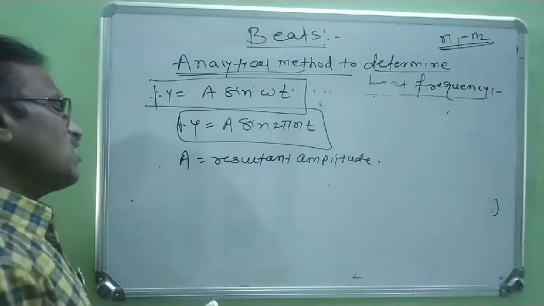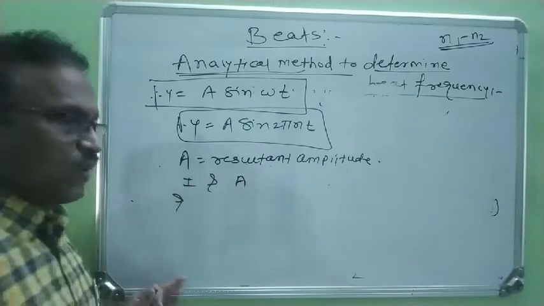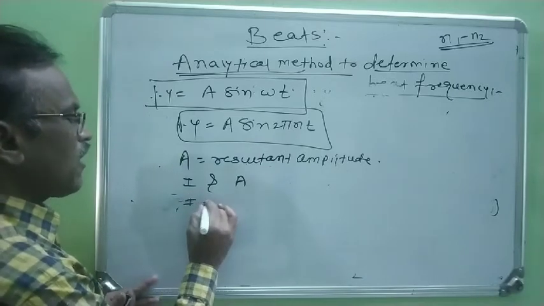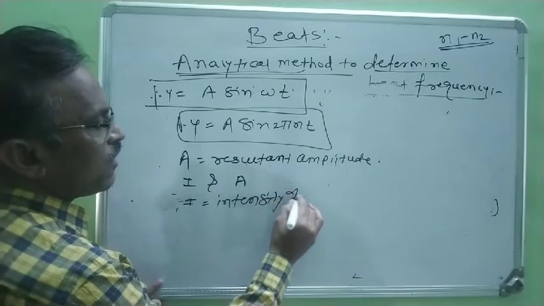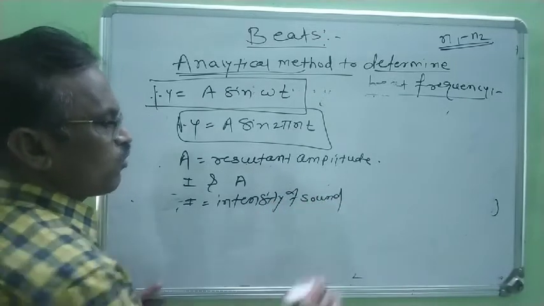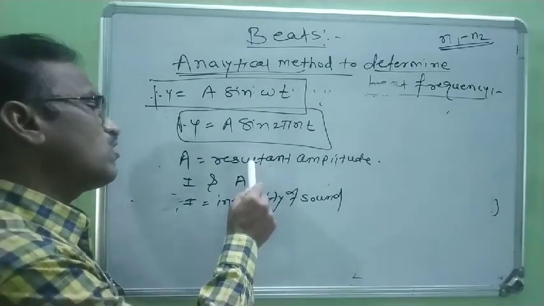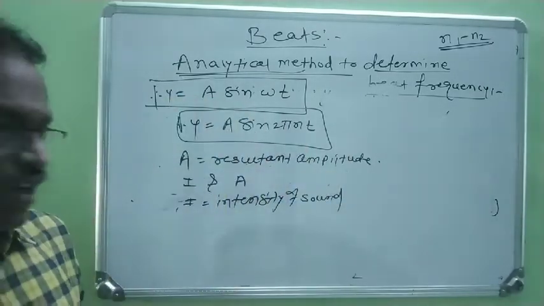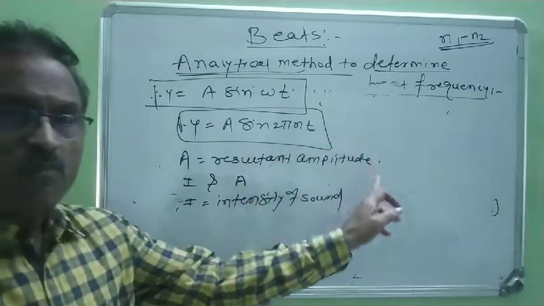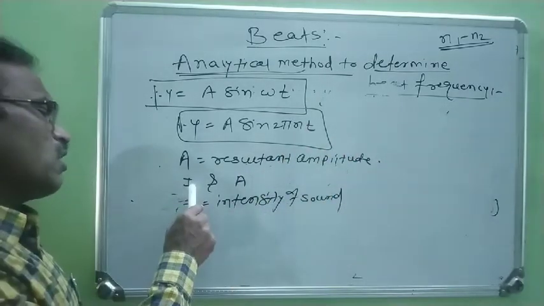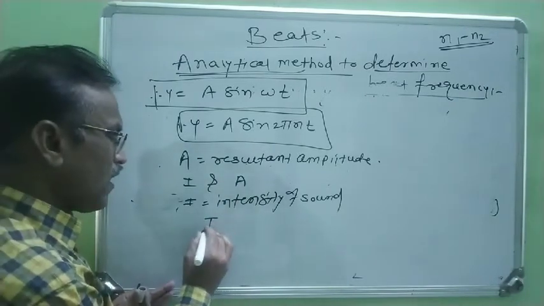Now we know that there is a relation between I and A, where I is the intensity of sound. The intensity of sound always depends on the resultant amplitude A. So what is the relation?